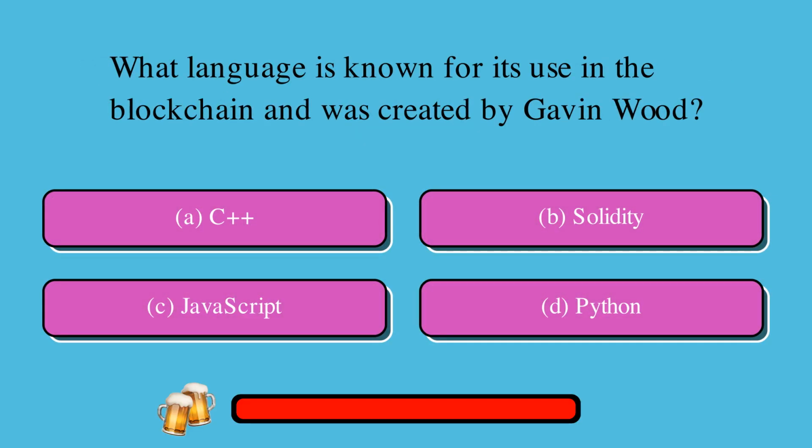What language is known for its use in the blockchain and was created by Gavin Wood? Is it A, C++, or B, Solidity, or C, JavaScript, or D, Python? The correct answer is B, Solidity.